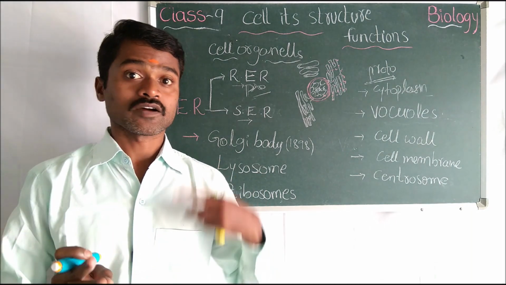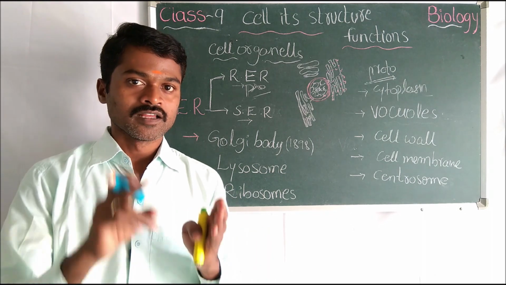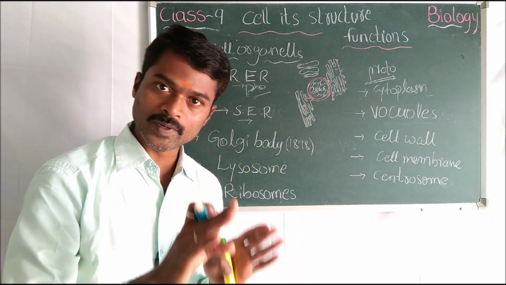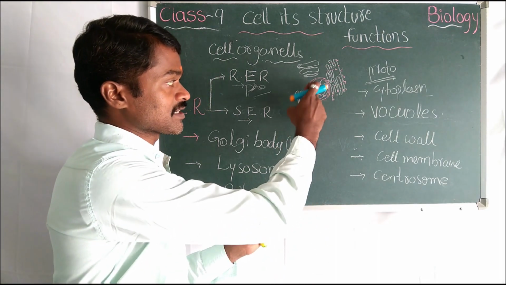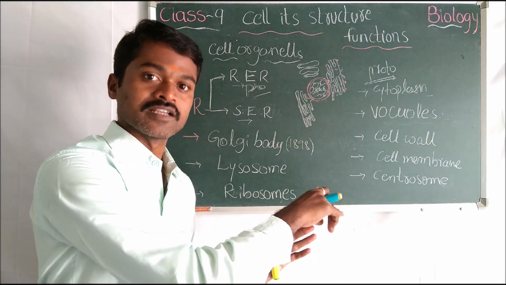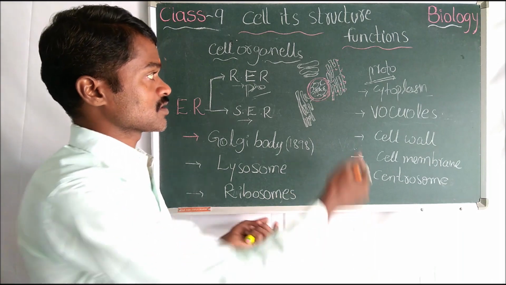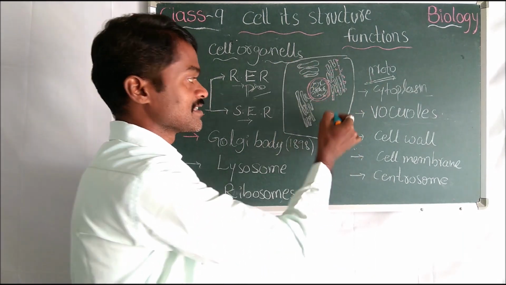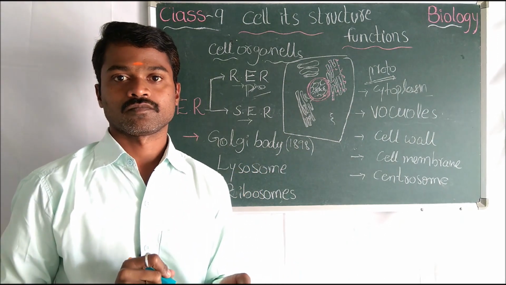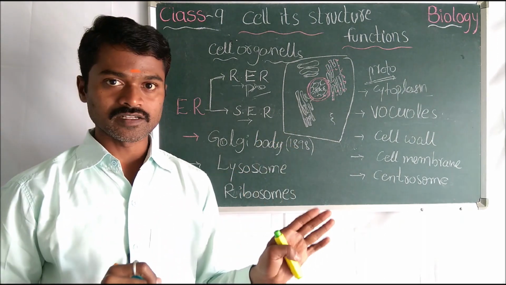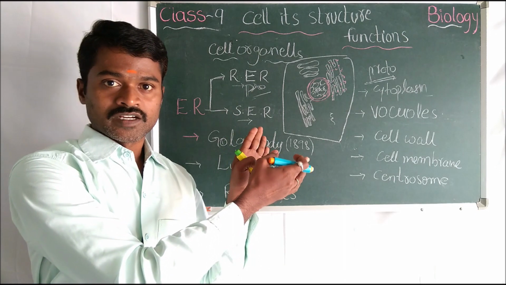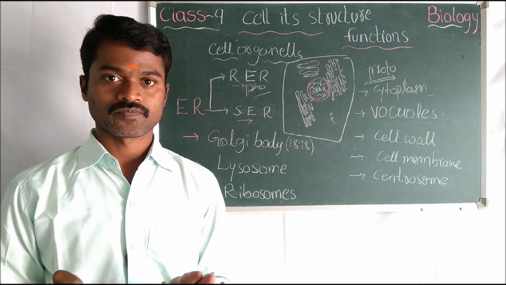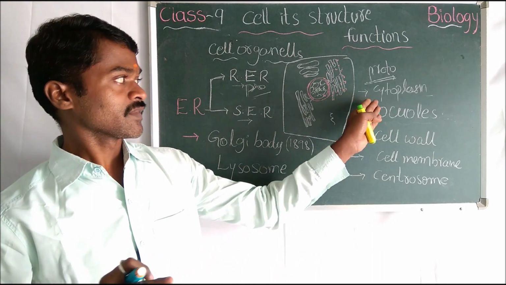Okay, when they discovered the nucleus, then they said the plasm which is present inside the nucleus is nucleoplasm. The plasm which is present outside the nucleus, that is cytoplasm. Outside the nucleus in the sense, that is inside the cell itself. After all the cell organelles, I will give the differences between the plant cell and animal cell with a picture. Okay, now come to the next.